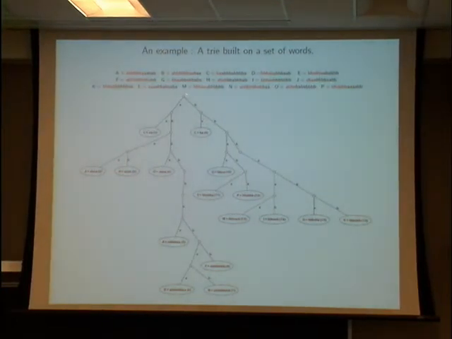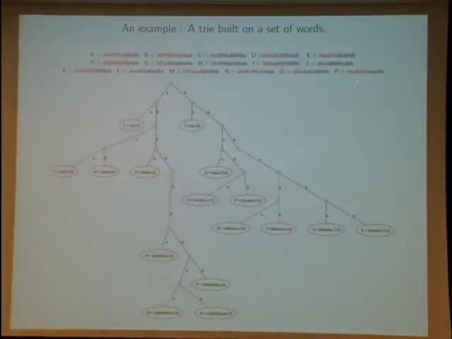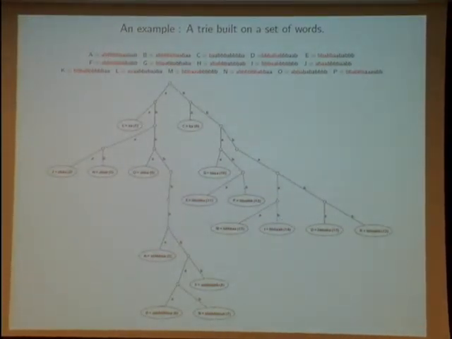At the root, you consider all the words; here I have a set of 16 words on the alphabet A, B. Here you put on the left all the words which begin with A, on the right all the words which begin with B, and you continue now here with all the words which begin with A but now stripped of their first symbol, and now all the words which begin with B stripped of their first symbol, and you continue until the word is alone to share a given prefix.